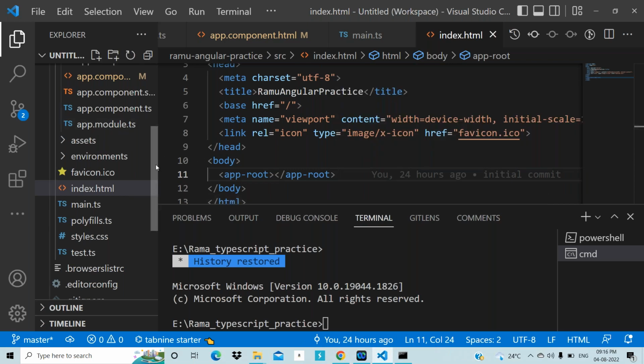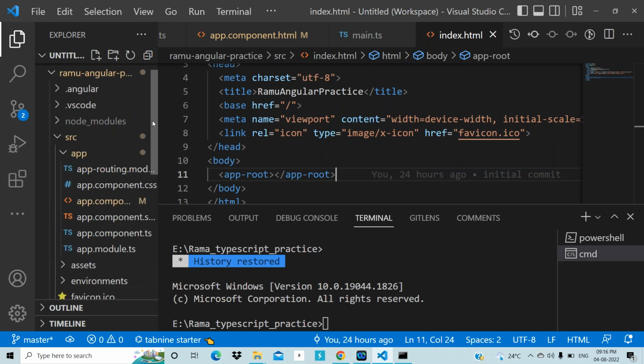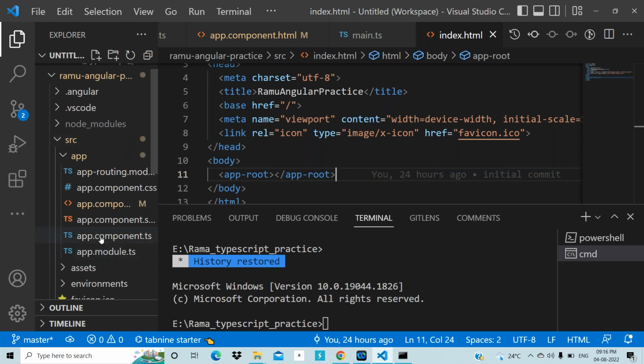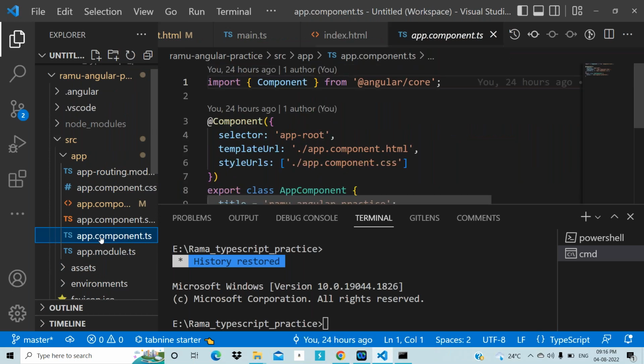Where you can find it is here, YAP component.ts. This one. See it? What is the selector? YAP-root. So this selector we need to use as a tag. Wherever you want to call it, there we need to utilize it as a tag. So first of all, main.ts will call. Internally, it will contain YAP module.ts and index.html. So in the index.html, the entire application will load the related views.